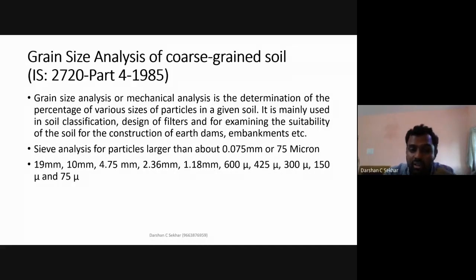Then take a 75 micron sieve. This is your sieve here. Then you put 1 kg of soil mass here. Then you put on a tap, and water is flowing. Ensure that all the soil particles finer than 75 micron pass through. You collect this entire washing into a tub or a bucket, not a problem. Now what will happen? Now here the water will be soil colored.